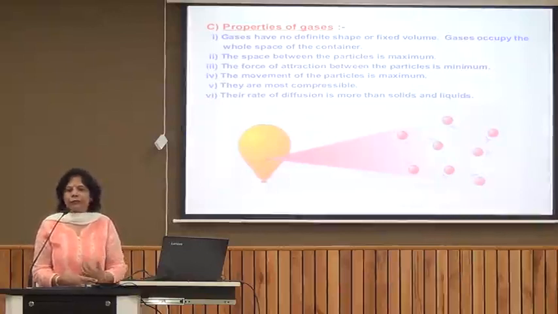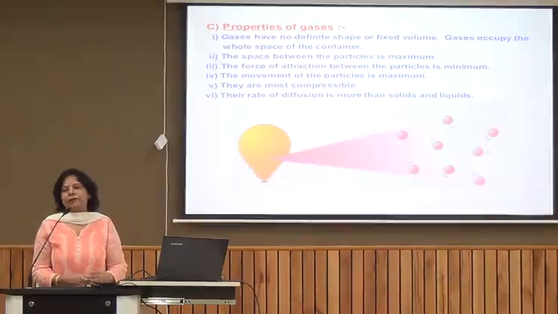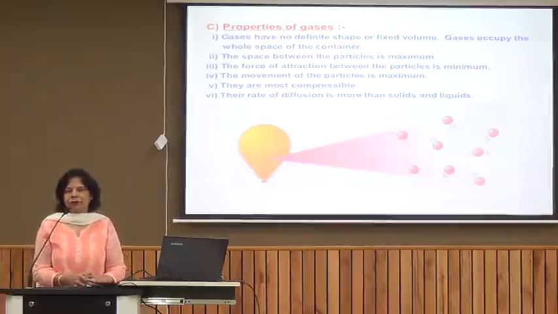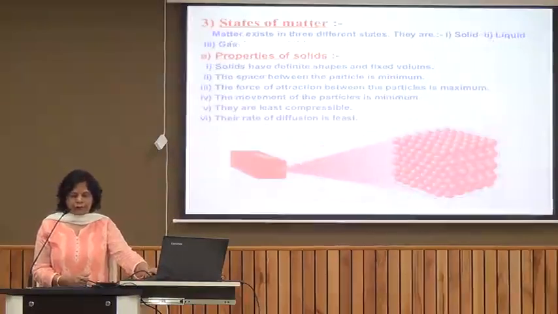So these are the visible properties on the basis of which I can say yes, this particular matter is solid if it has a definite shape and volume. If it does not have a definite shape but has a definite volume, it means it's a liquid, and if neither its shape is definite nor its volume is definite, then it's a gas. Let us see why solids, liquids and gases have these different properties.